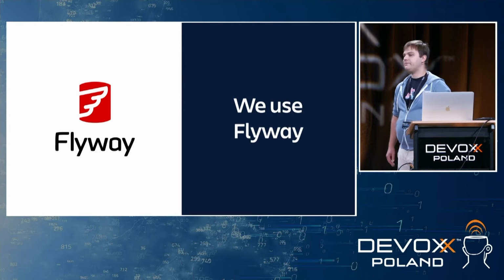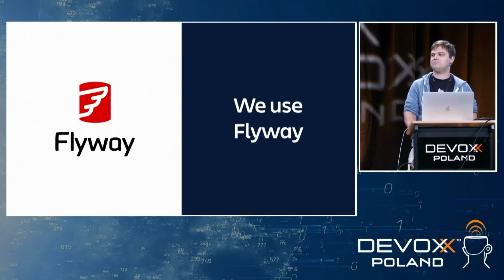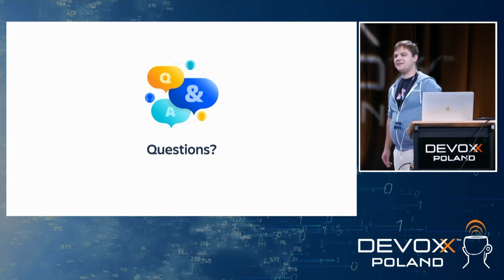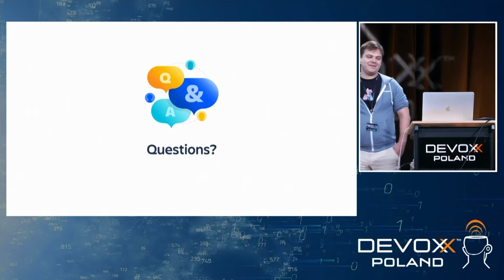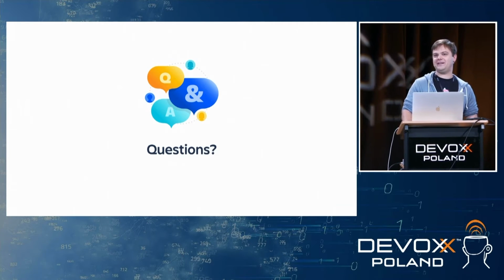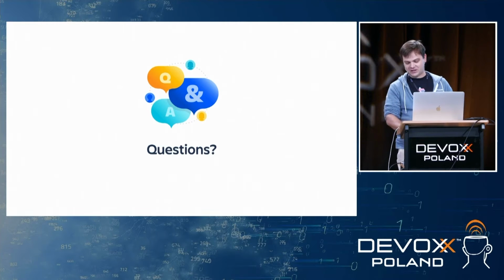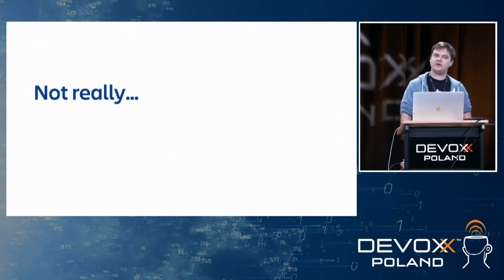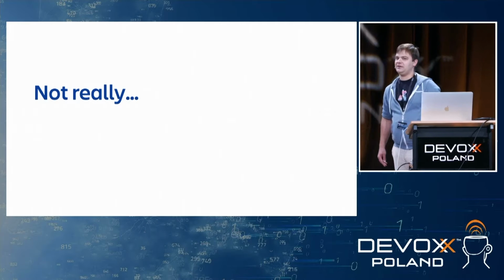Okay, so how do we evolve the database schema in Jira Cloud? We use Flyway. Do you have any questions? We'll get to that, because it's not really true.